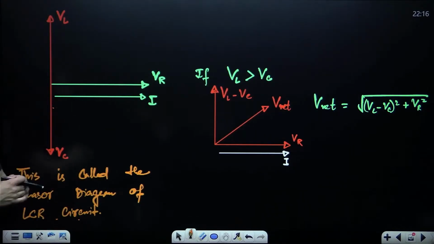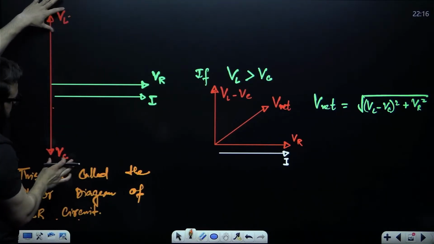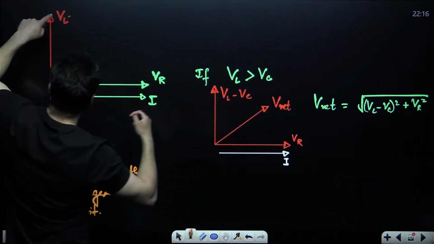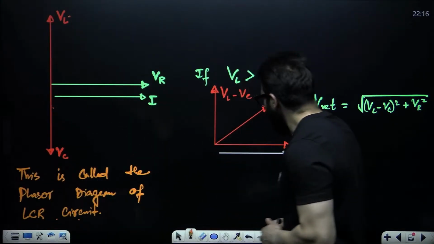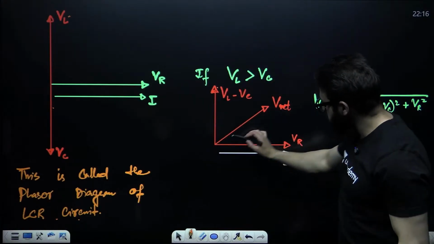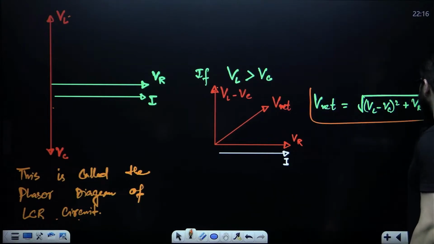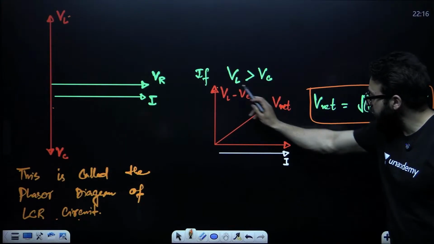Now, if in LCR circuit this VL becomes greater than VC, can I not say the resultant will be VL minus VC? And this will be VR. Now, the resultant of this one and this one, from the center side, will be V net. And if somebody asks what is the value of V net, it will be under root of this square plus this square.